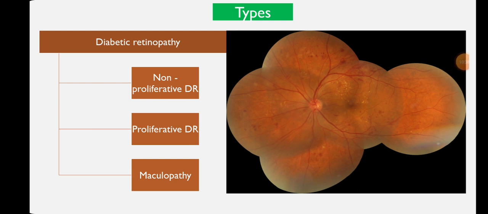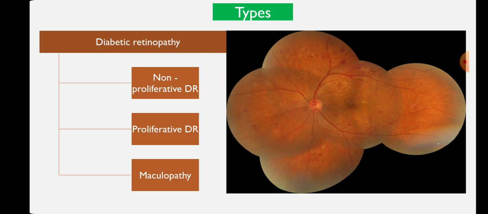So these are the types of diabetic retinopathy. Here you can see that diabetic retinopathy is of three types: non-proliferative, proliferative and maculopathy. Proliferative diabetic retinopathy is the severe stage, then NPDR. But maculopathy or diabetic macular edema can happen in any stage, NPDR or PDR, in any stage. There is no rule that DME will happen only in PDR, not in NPDR. It can happen in any stage.